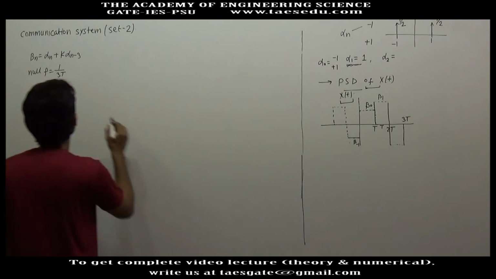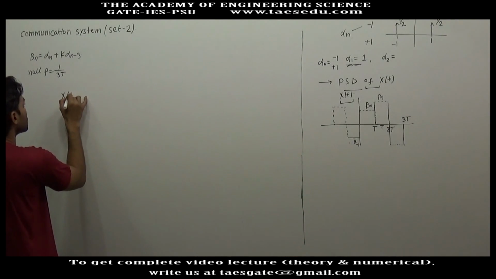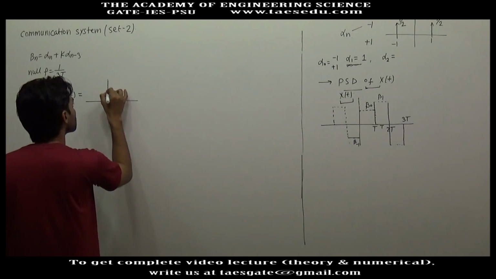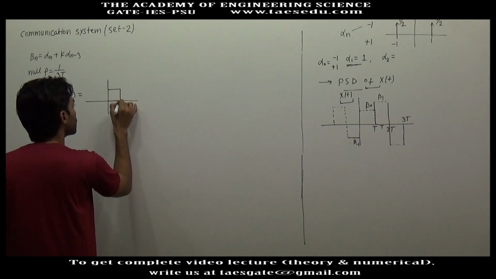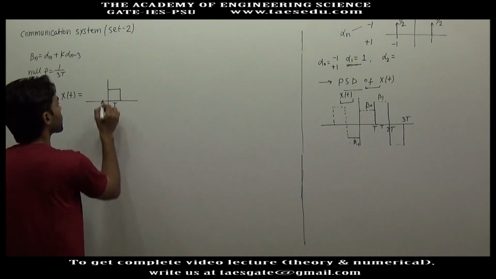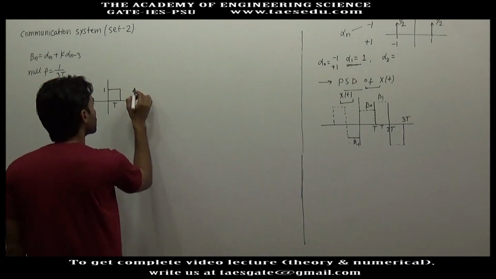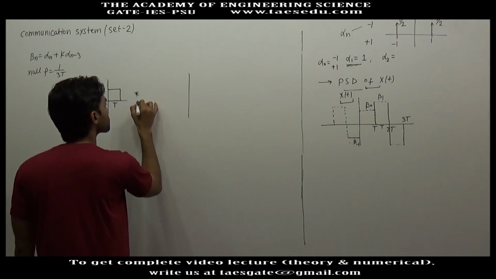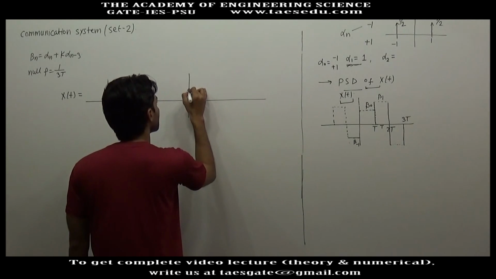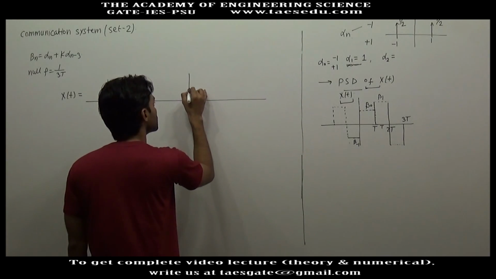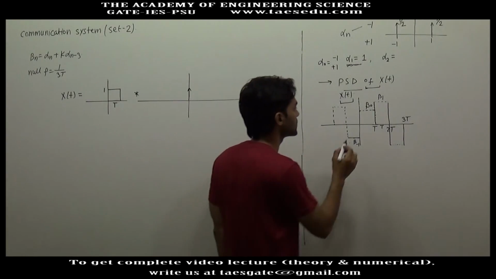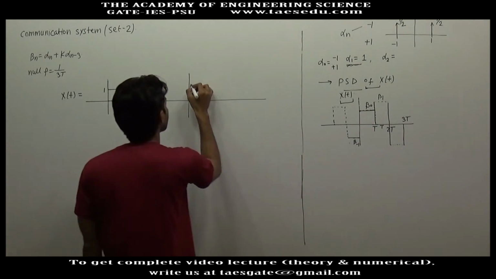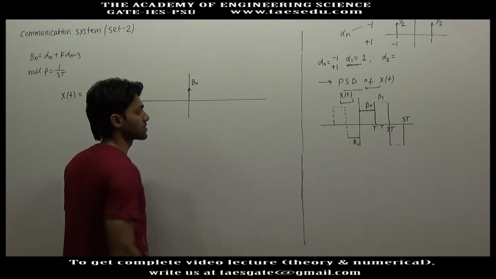So this xt can be represented as a fixed pulse Pt of duration t, height 1, in convolution with impulses. There will be an impulse at 0, and its strength will be decided by this height. This height is nothing but b naught, which is not fixed, not certain.